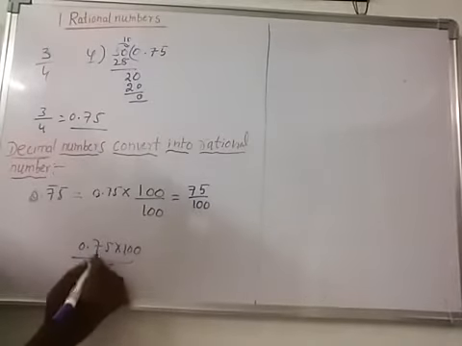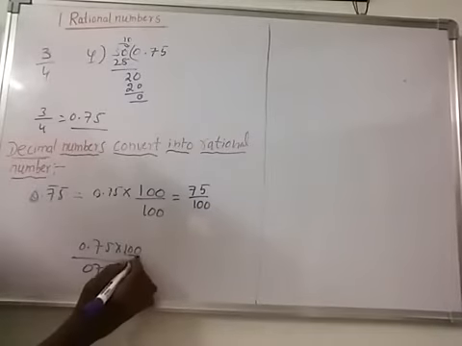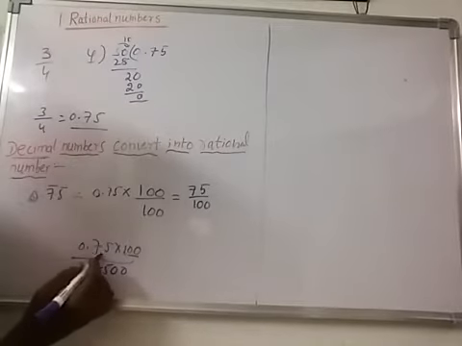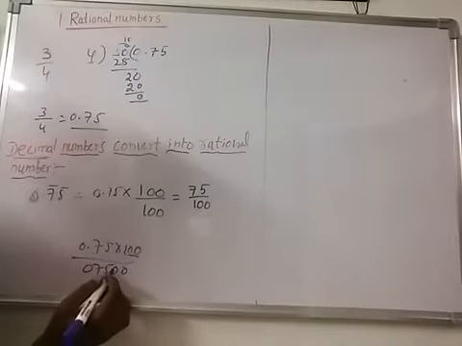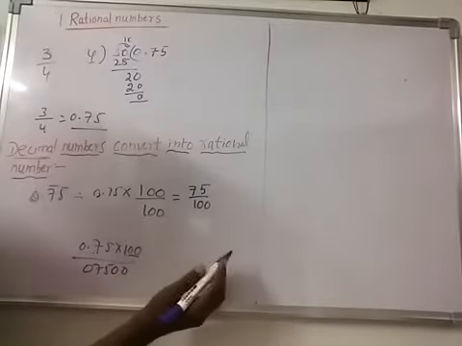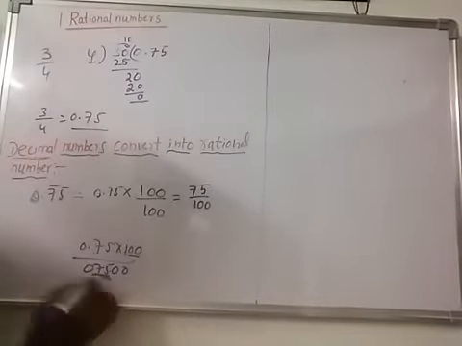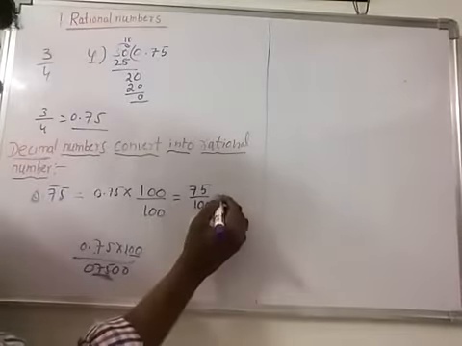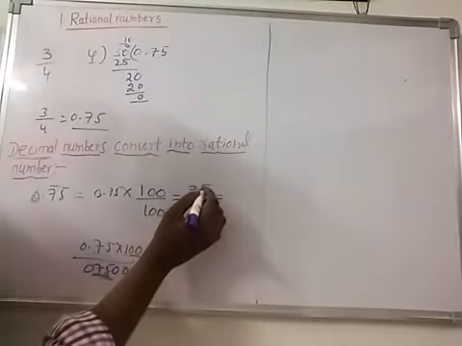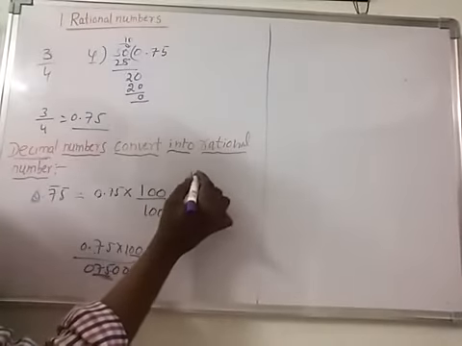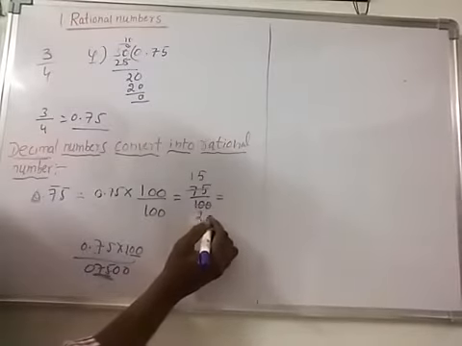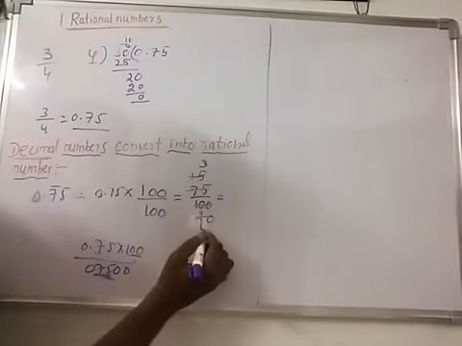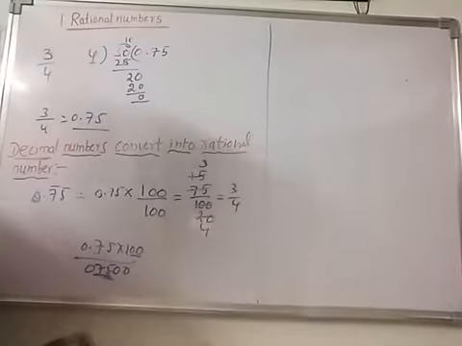So here 0.75 into 100. Here 2 zeros are there, so here you write 2 zeros. After the point how many digits are there? 2 digits. You put the point after 2 digits from right to left, that is 75. So 0.75 into 100 is 75 by 100. So this will cancel with the 5 table. 5 ones are 5, 5 fives are 25, 5 twenties are 100. Once again this will go to the 5 table. 5 threes are 15, 5 fours are 20, that is equal to 3 by 4.